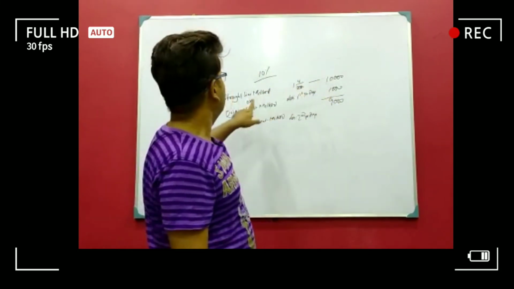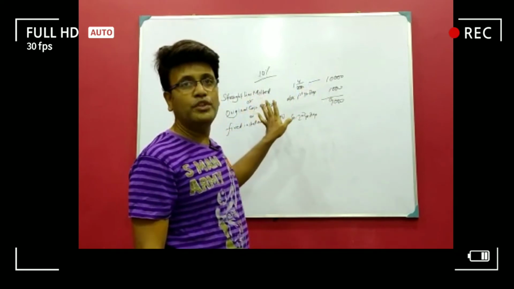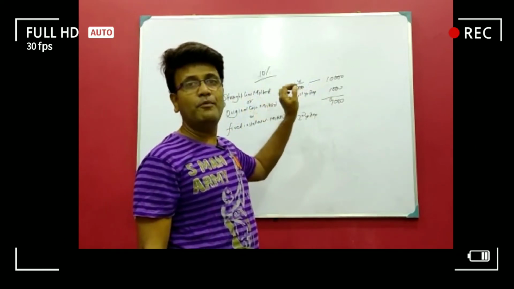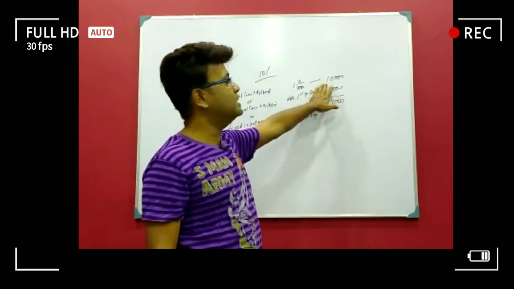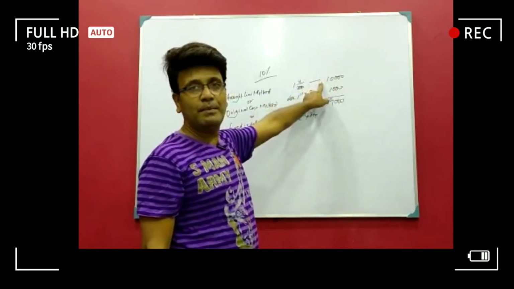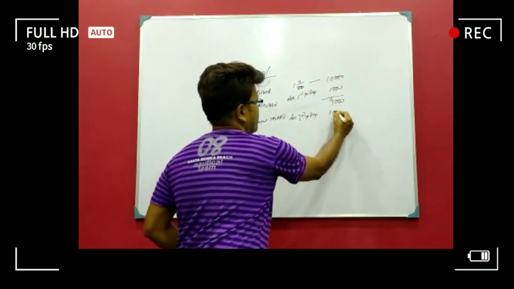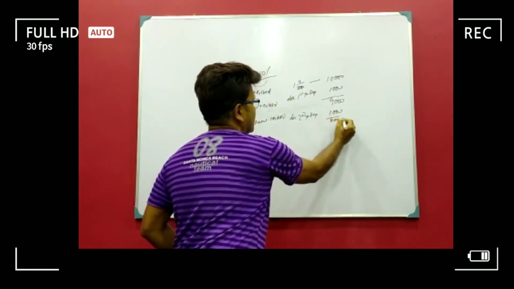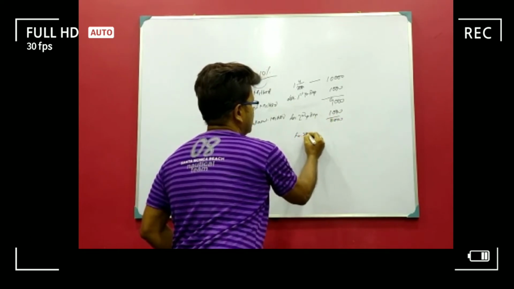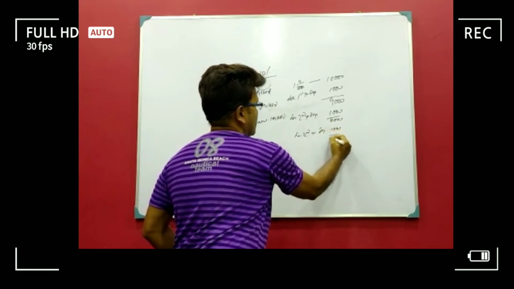Another reason is that this means the original cost. The original cost means the cost which you have incurred at the time of purchase of the asset. So you have incurred 10,000, that is your purchase cost. So every year you have to charge depreciation on 10,000 only. So the second year also it will be 1,000, the value is 8,000. The third year will also be depreciation of 1,000, leaving 7,000, and so on.